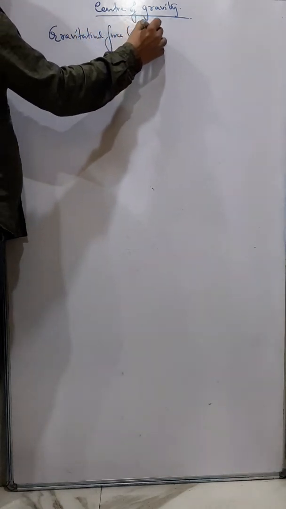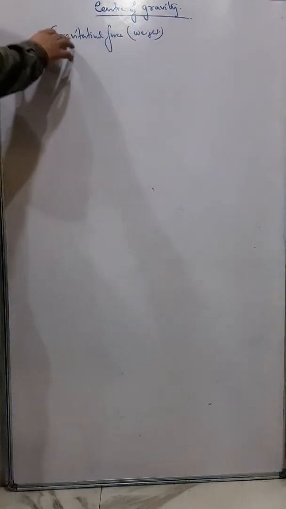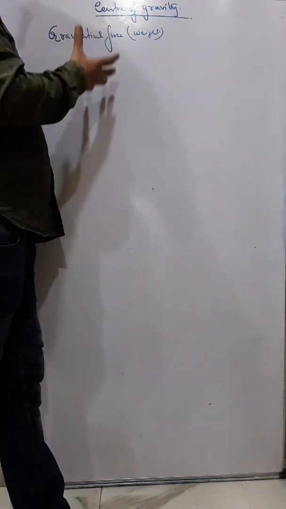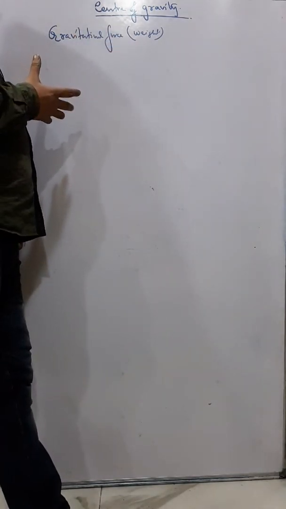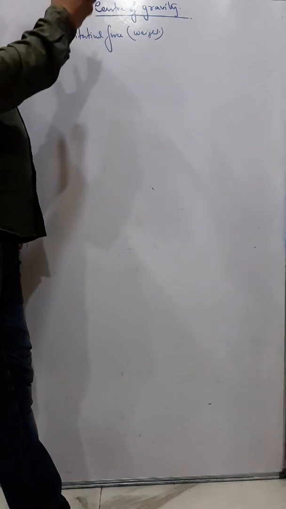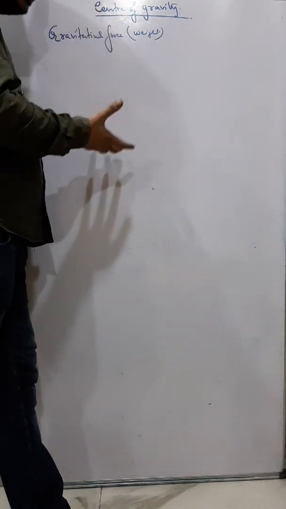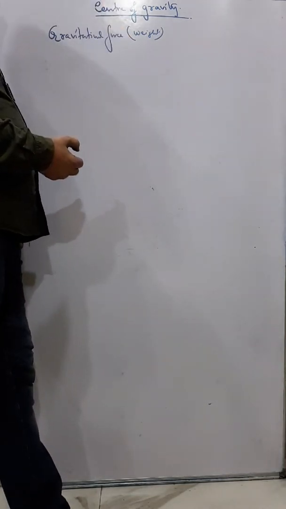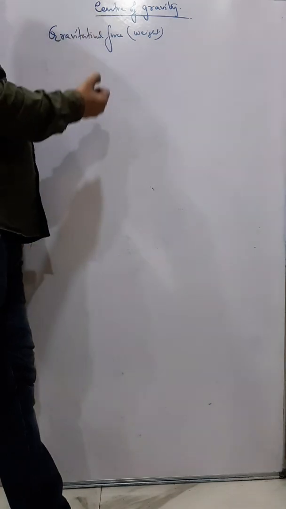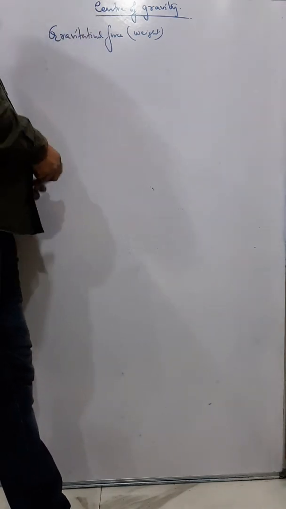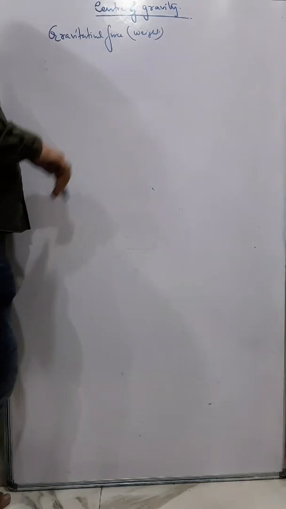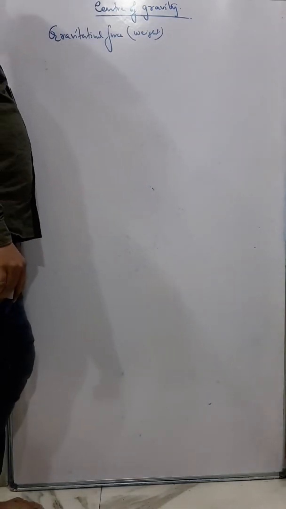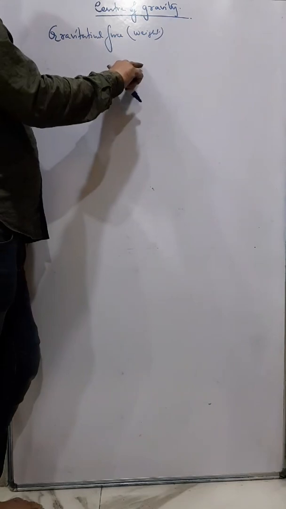We say that the weight of the body is the gravitational force acting on the body. And gravitational force means every object on this earth is attracted by the earth. And that is called gravitational force. So we can imagine that every object on the earth is attracted by the earth. So every particle is attracted by the earth.